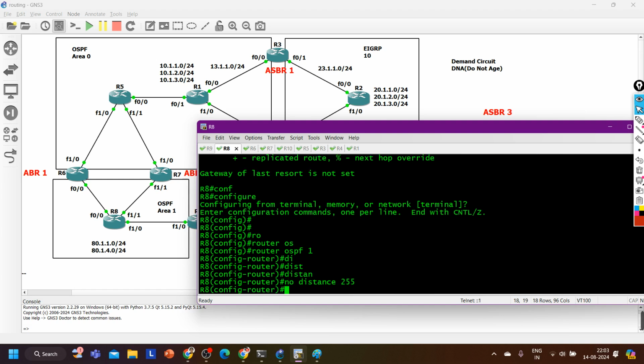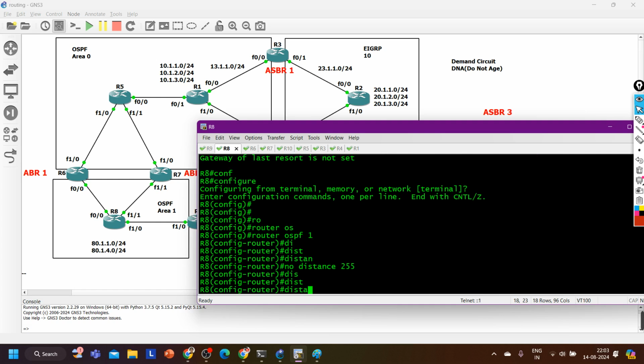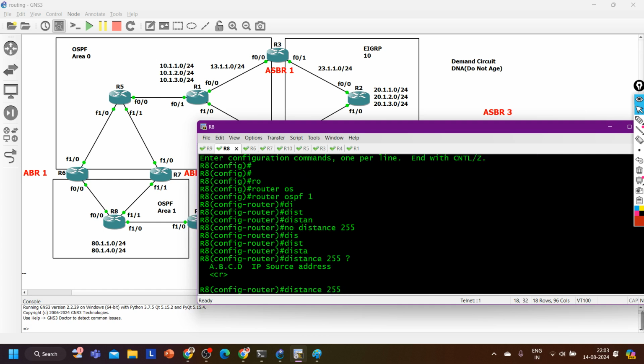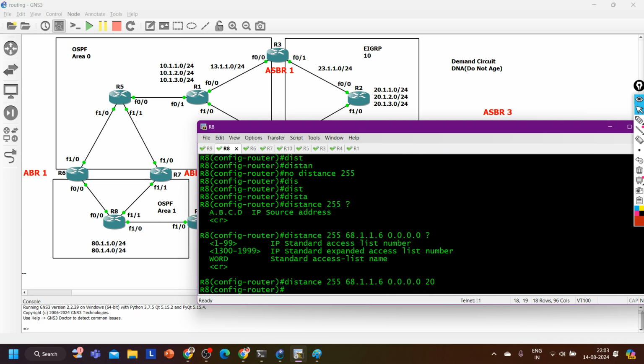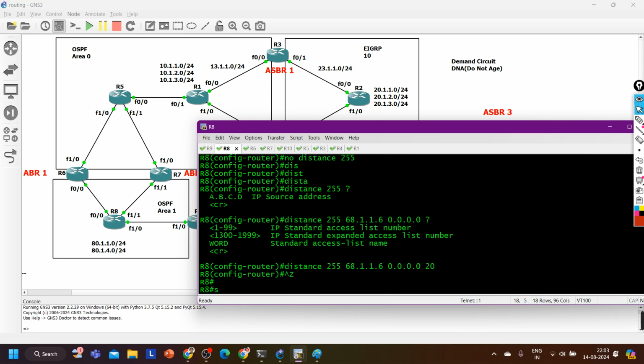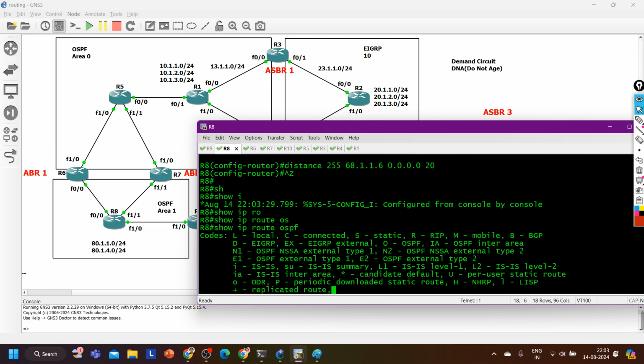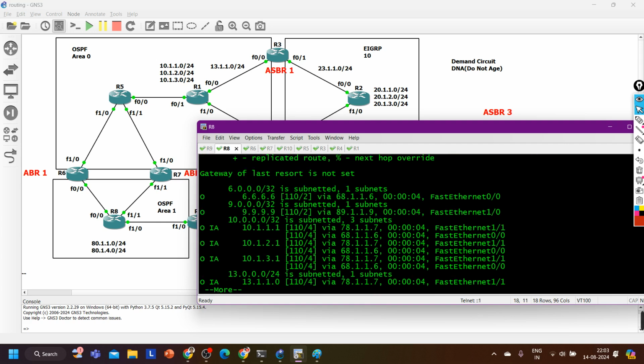So router ospf 1 and distance 255. I'm going to remove this command and now say distance 255 source IP address. What will be the source IP address? Let me set 6.6.6.6 from this source, and let me call access control list 20. Show ip route ospf.